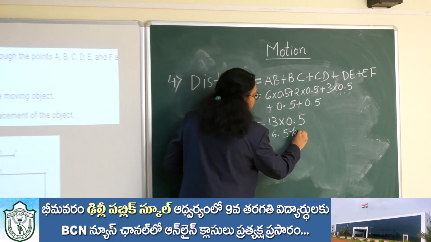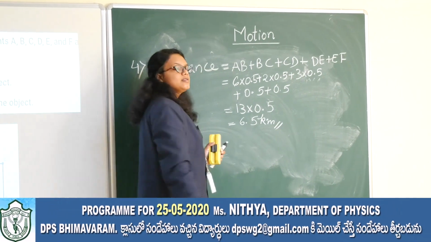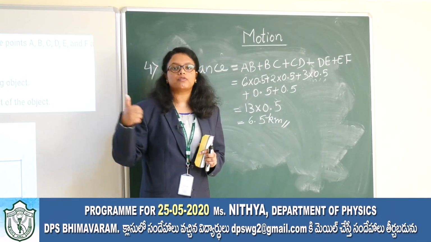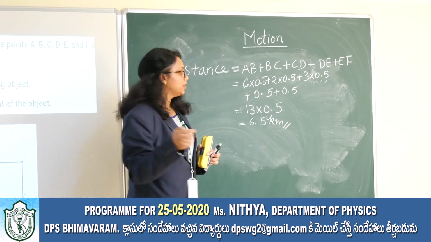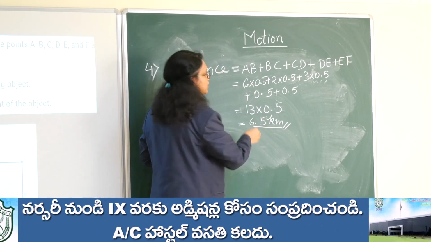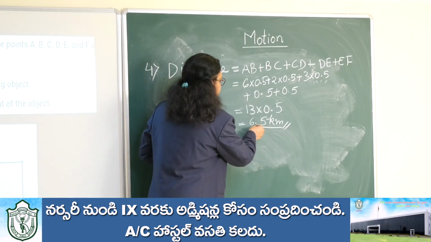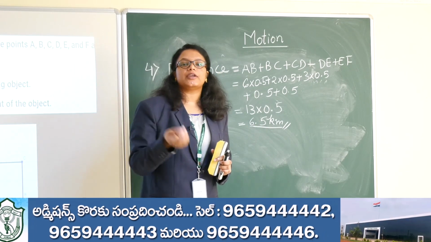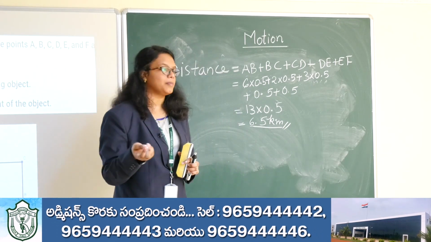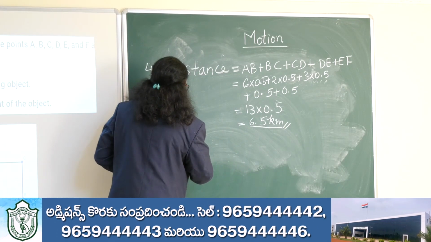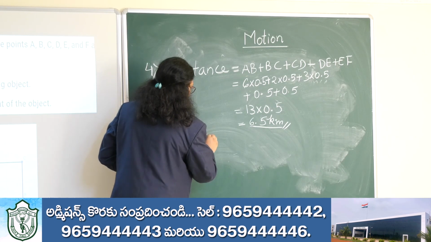So 6.5 kilometers is the distance traveled by this object when it moves from point A to F. The total distance covered by the object is 6.5 kilometers. I hope this is clear for you. And again the next question is the displacement traveled by the object. So displacement now we will observe.